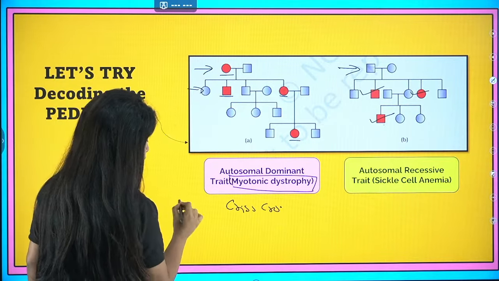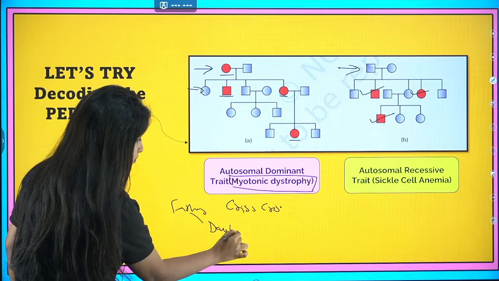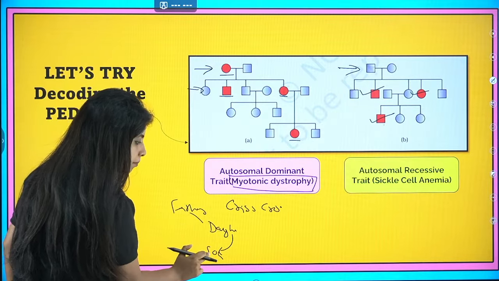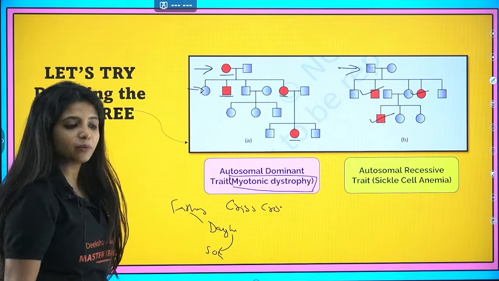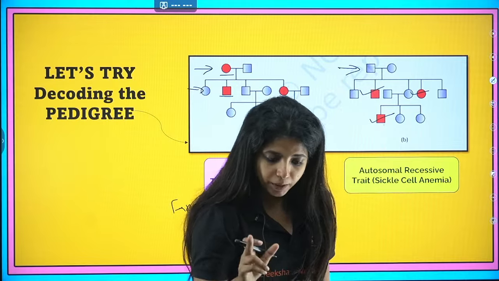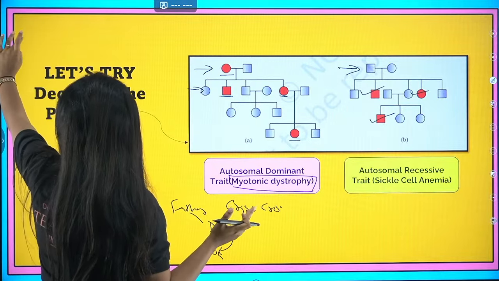Crisscross pattern as in from the father to the daughter to the son. Male, female, male again. So crisscross pattern can be observed in the case of sex-linked disorders pedigree chart. This is super important. If at all you know it, you will be able to solve any question out there.